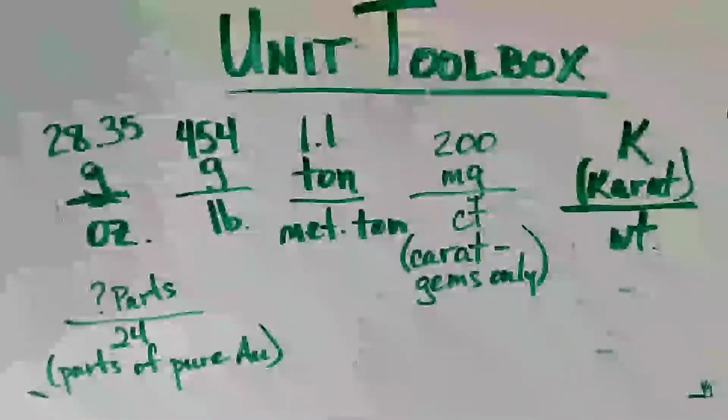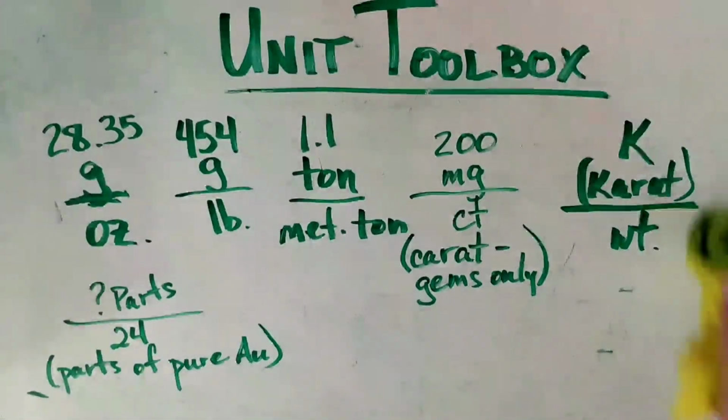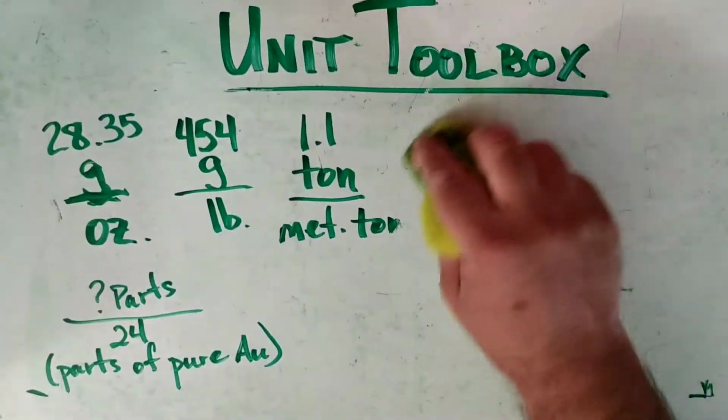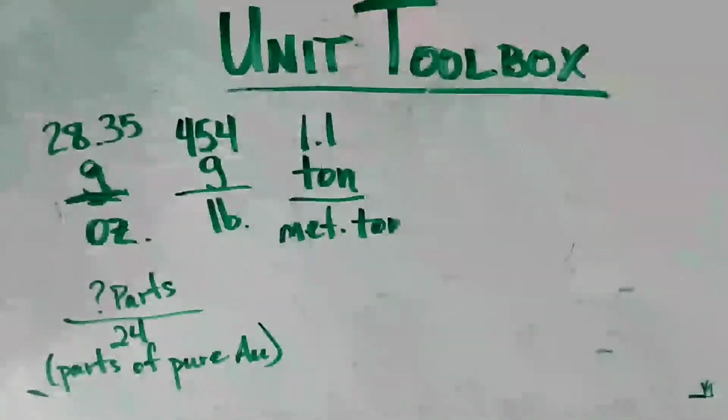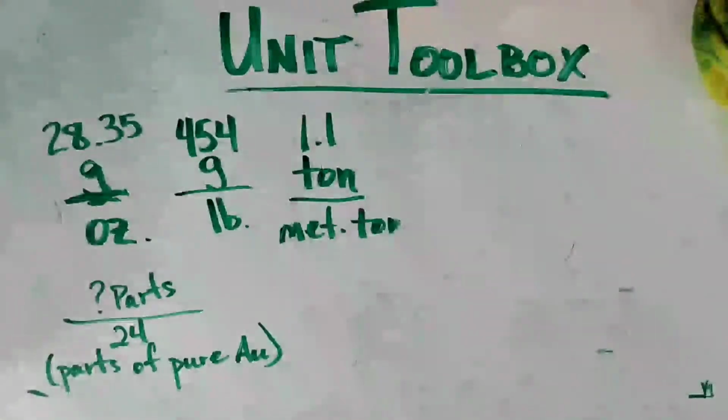Now, why would you want that for gold? Well, gold is very, very soft, and so you want to mix it with, say, another type of metal, copper or silver or something, so that it gives it strength. 24 karat gold, you can very easily bend it. All right. Yeah, my ring's not coming off today.